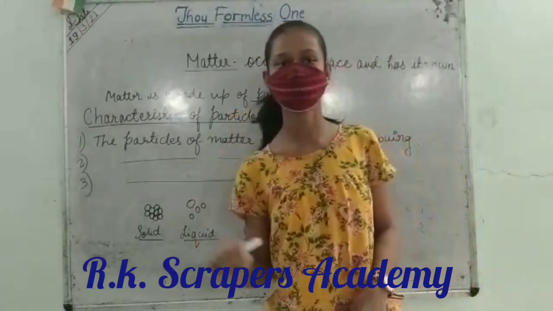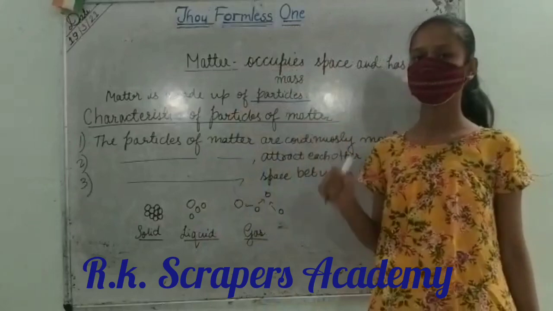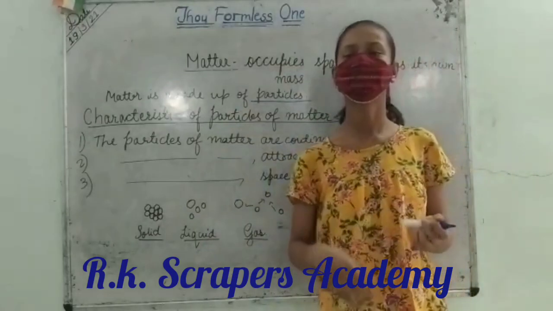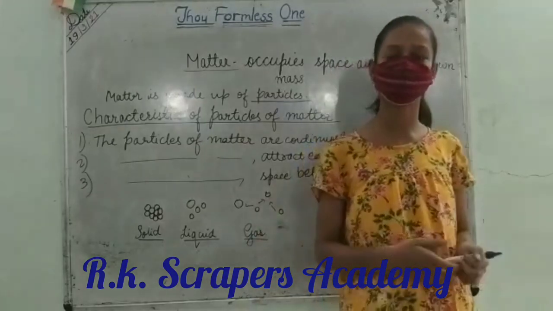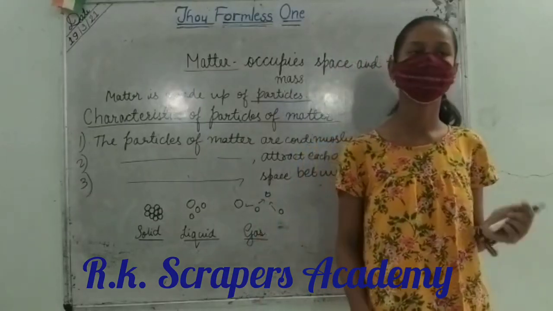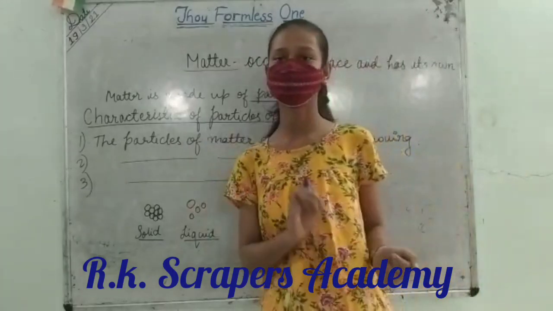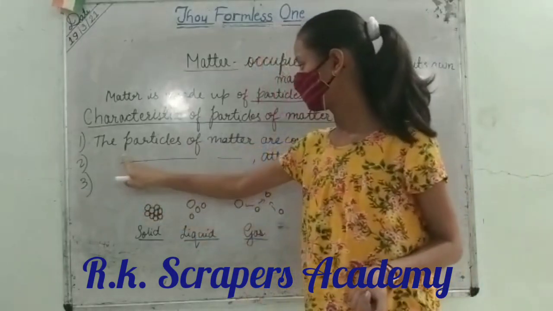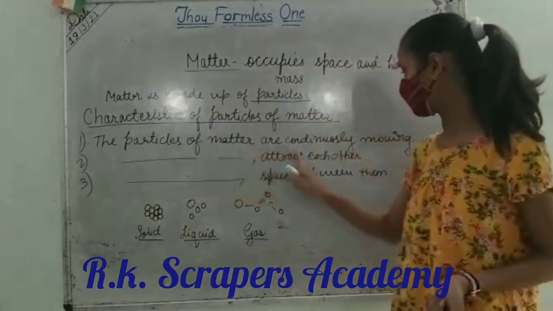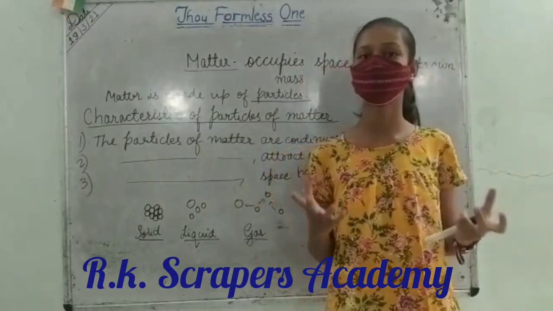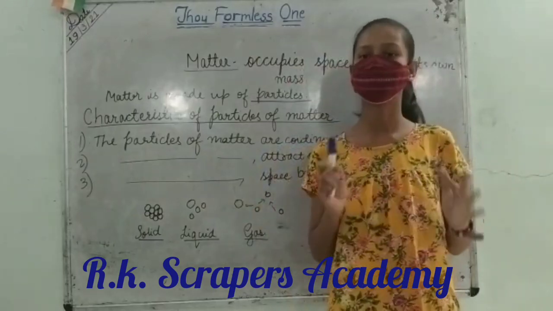Now we need to know what the characteristics are of all those particles by which this marker is made up. Any matter, even I am also matter, because I have my own mass and I am also occupying some space of the floor. The first characteristic of the particles of matter is that they are continuously moving. It means the particles in the matter are continuously moving, they are not stable.